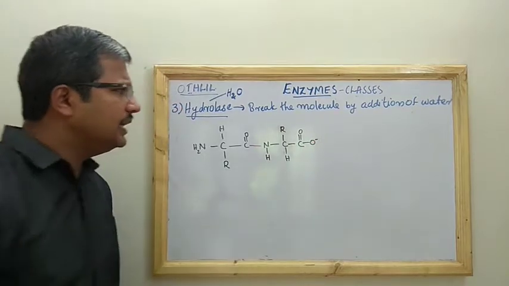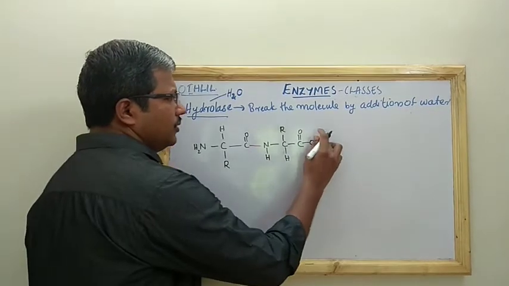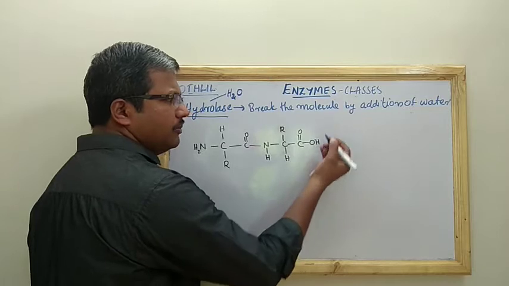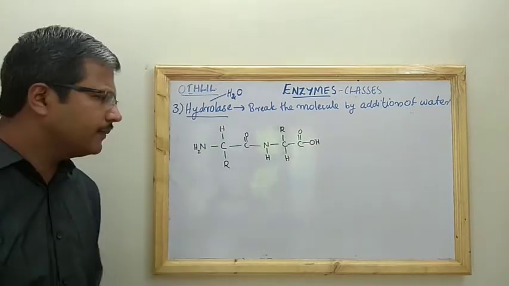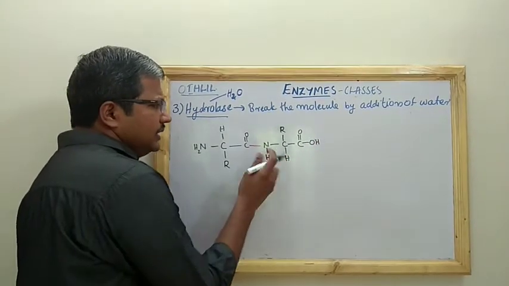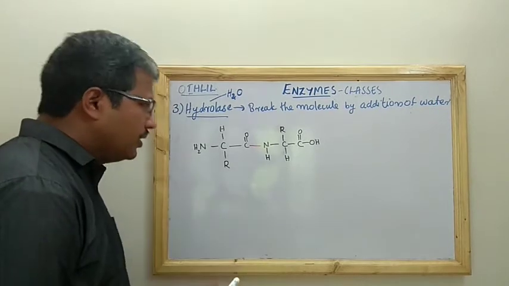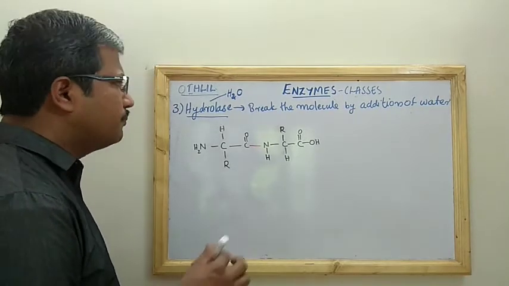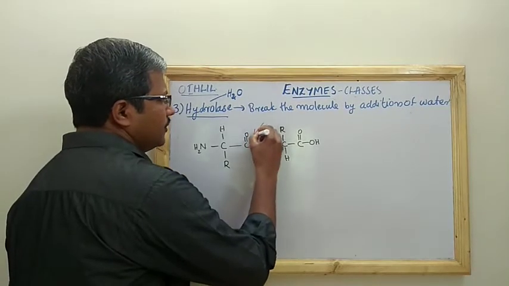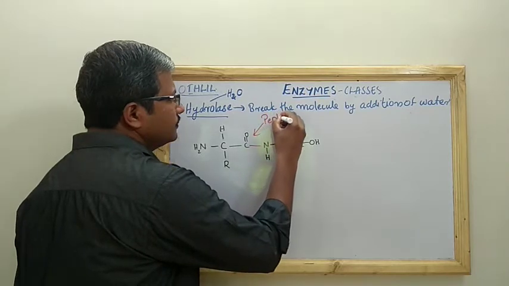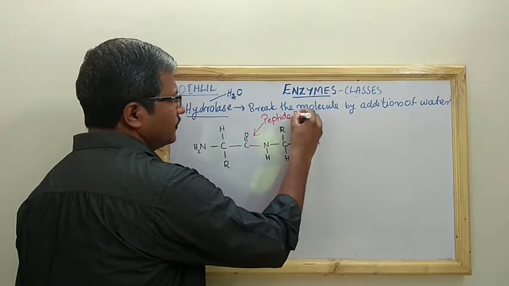I'm just representing a peptide bond. O minus, we can just say OH. This is the peptide bond that you can see in the case of protein.